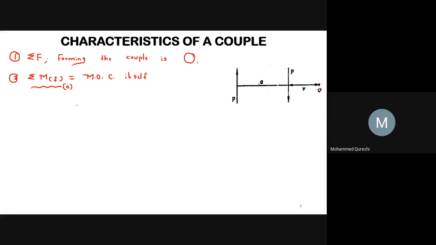So what is the moment of couple? We discussed in the previous slide that moment of couple will be M equals to force into arm of a couple. So here the moment of couple is nothing but force into arm of a couple.